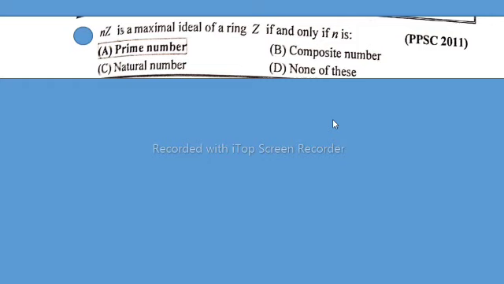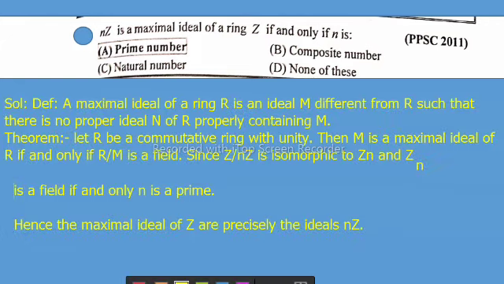In this lecture, I will start Pakistan Public Estimation 2011 MCQs, that is, nZ is a maximal ideal of a ring Z if and only if n is... Solution: a maximal ideal of a ring R is an ideal M different from R such that there is no proper ideal N of R properly containing M.